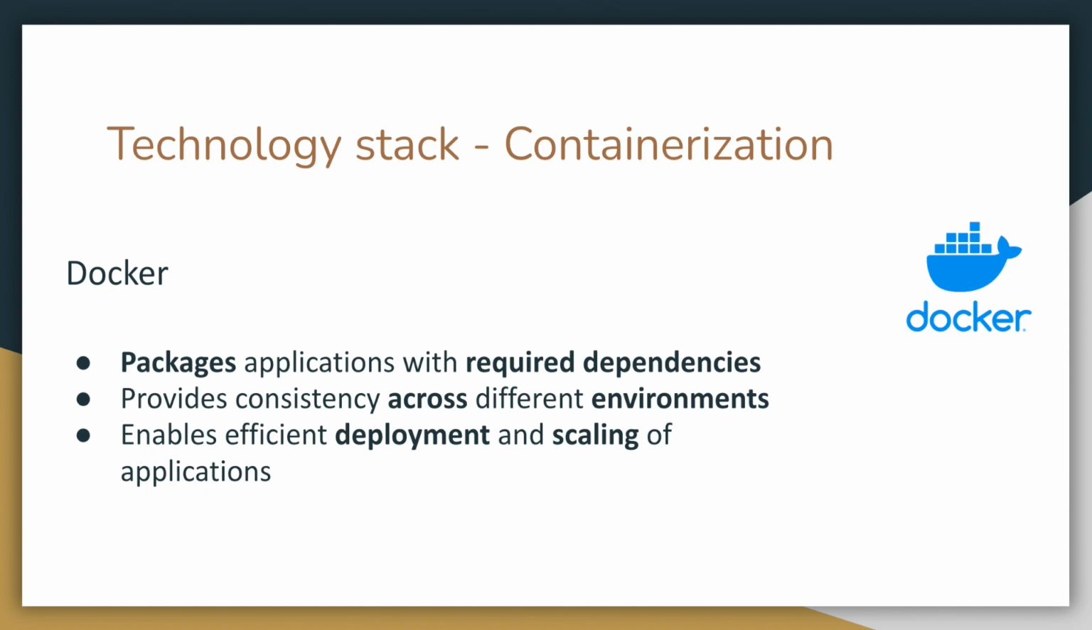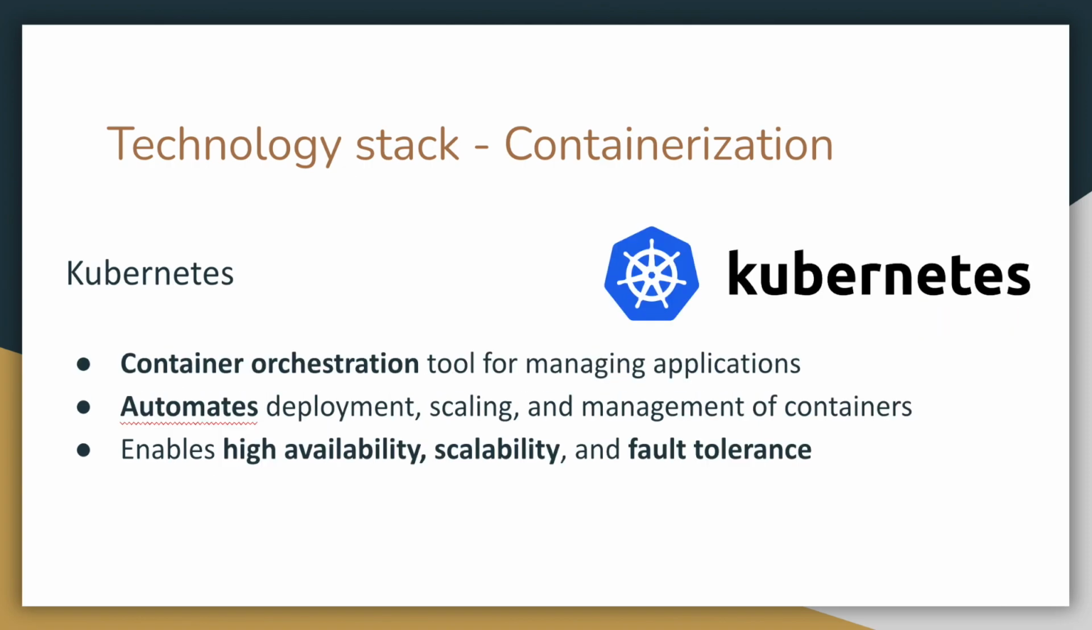For containerization, we use Docker, which packages applications with their required dependencies, provides consistency across different environments, and enables efficient deployment and scaling of applications. We also use Kubernetes as a container orchestration tool for managing our applications, automating deployment, scaling, and management of containers, and providing high availability, scalability, and fault tolerance.